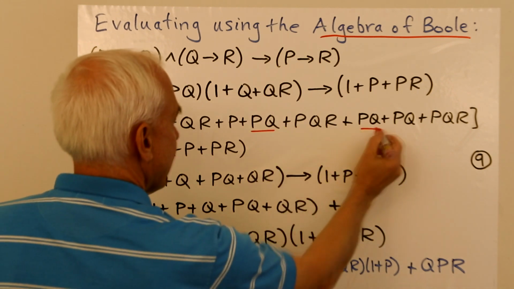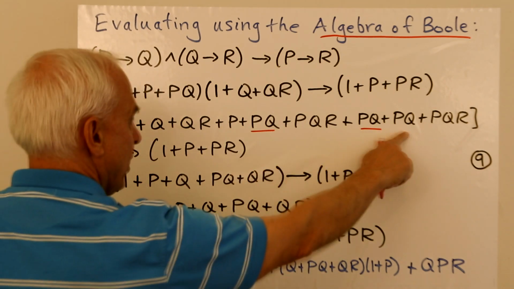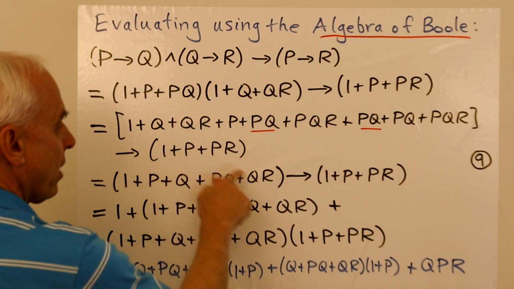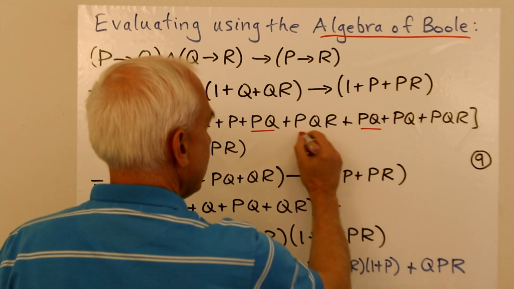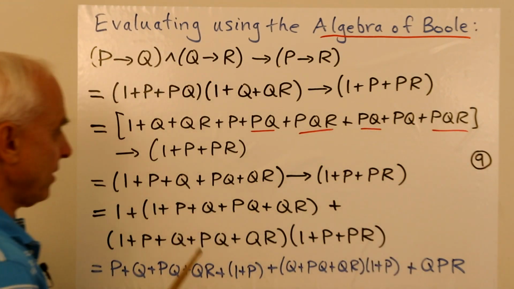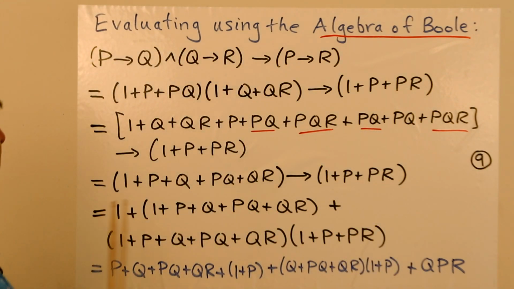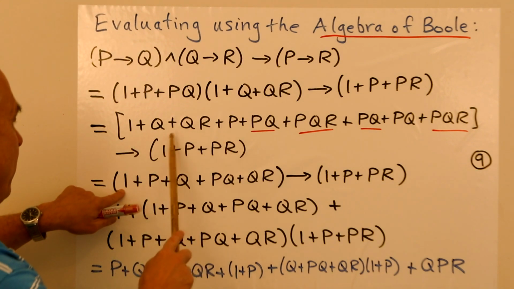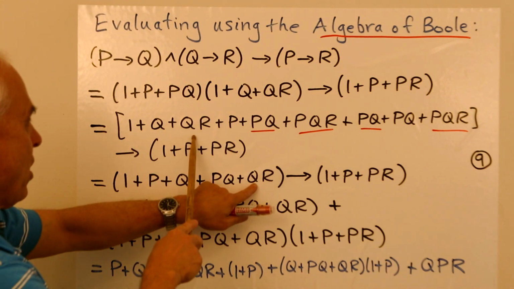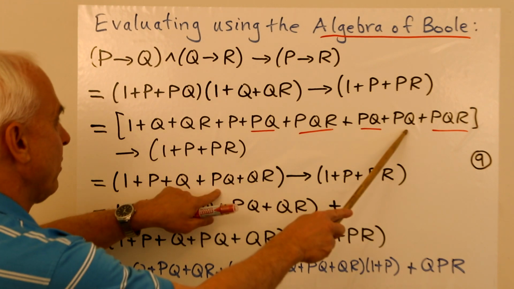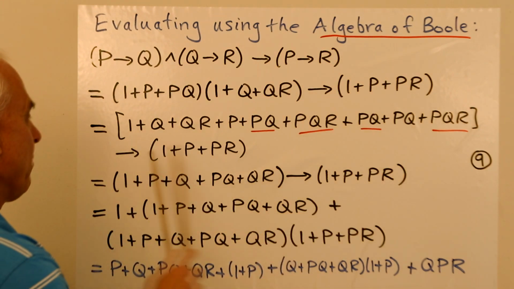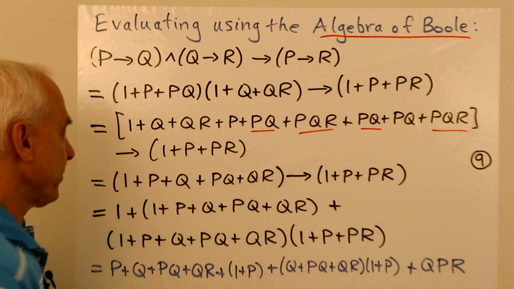These two cancel, let's say. We still have another PQ over here. We have a QR, and these two PQRs cancel. Okay, so we're just having 1 plus P plus Q plus QR plus PQ, those are the things that did not cancel, which implies 1 plus P plus PR.